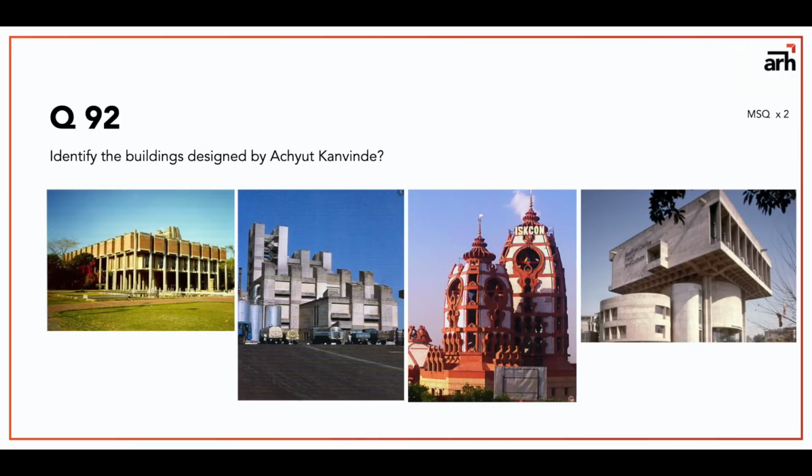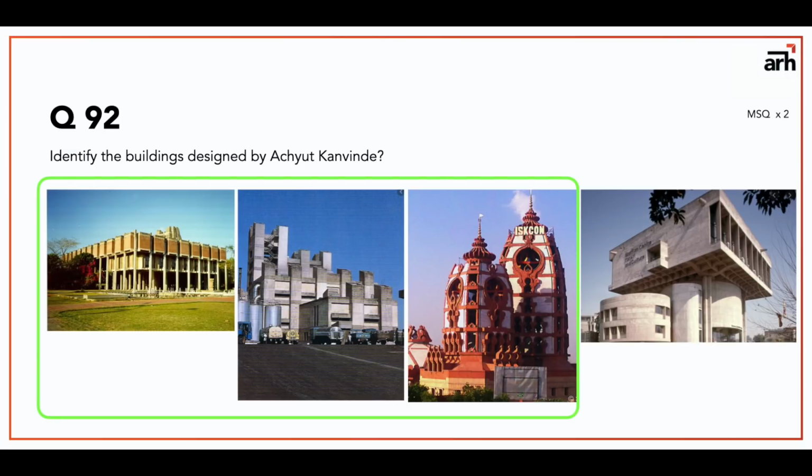Now, question number 92 says, identify the buildings designed by Achyut Kanvinde. So first building is IIT Kanpur, which is designed by Achyut Kanvinde. Second building is, I think, the National Dairy Development Board building in Mehsana, not the one in Delhi. So that is also designed by Achyut Kanvinde. Third one is ISKCON temple in Delhi, that is also designed by Achyut Kanvinde. Fourth one is Shivaji Center by Srinath Prasad, so that is obviously not designed by Achyut Kanvinde. So the right answer that I will choose is A, B and C: IIT Kanpur, NDDB building Mehsana and ISKCON temple.